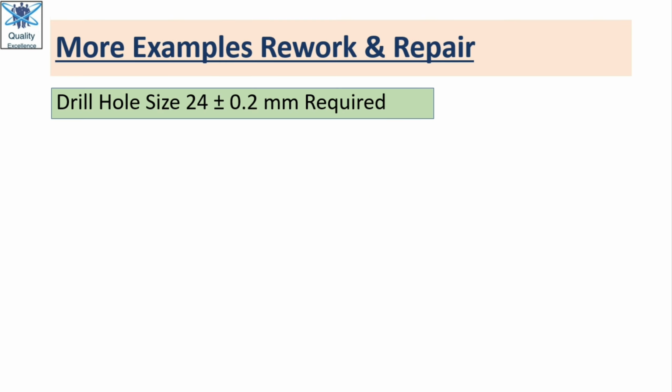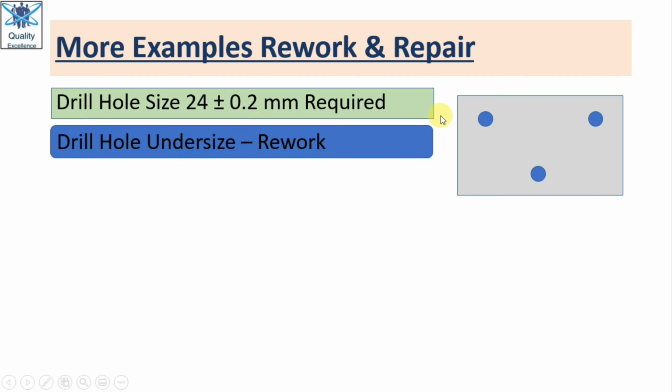Now let us have some more examples of rework and repair to understand better. Here there is a rectangular plate, and we want 3 holes of 24 plus or minus 0.2 mm diameter. When we checked one plate, we found that the drilled holes are undersized, so the diameter is less than required.